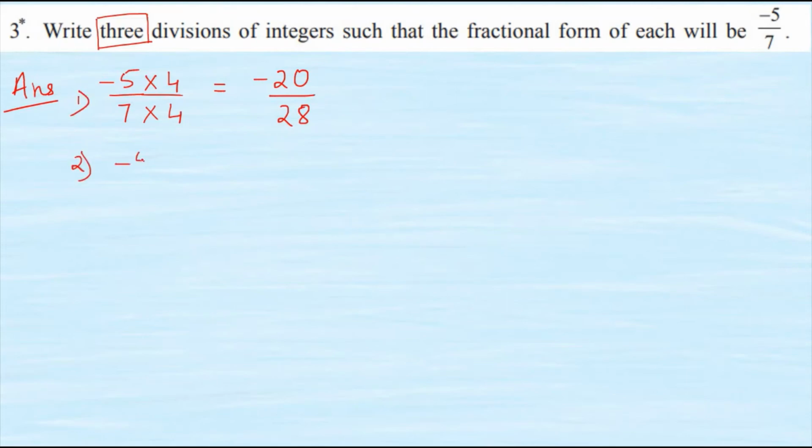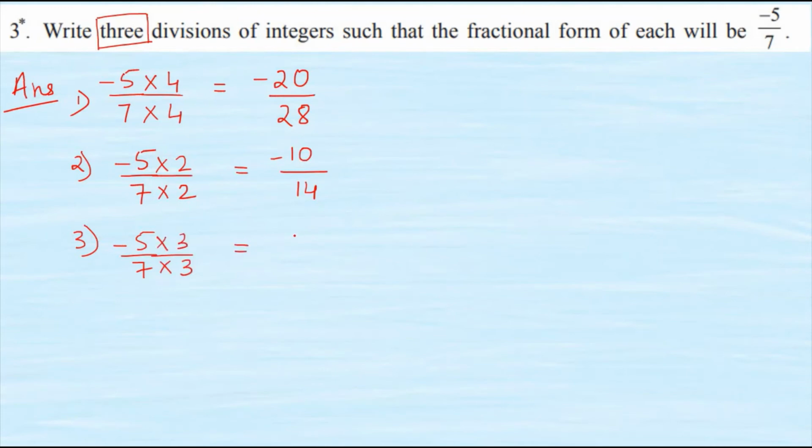Similarly, for the second one, I am again going to write down the fraction and multiply it by the number of my choice. I am multiplying it by 2. So minus 10 upon 14. Now for the third one, minus 5 upon 7 again I will write and multiply it by 3. Okay, you all can multiply it by any number of your choice also. So my answer here is 15 upon 21.